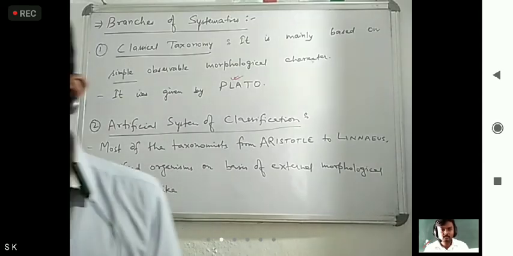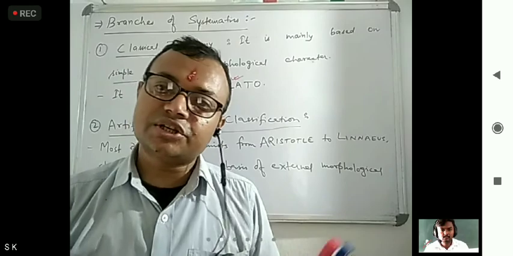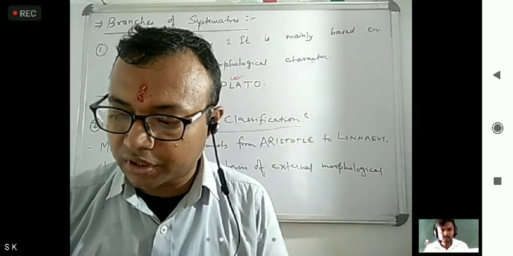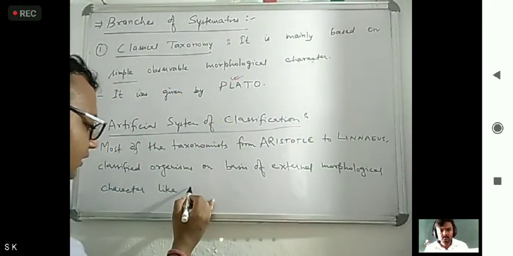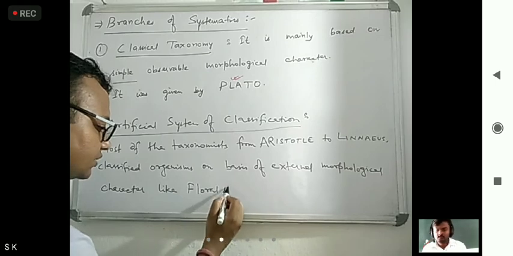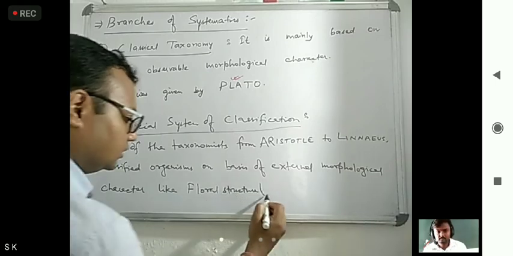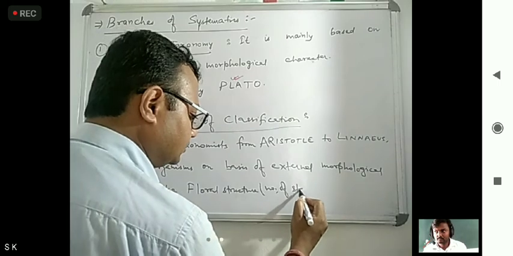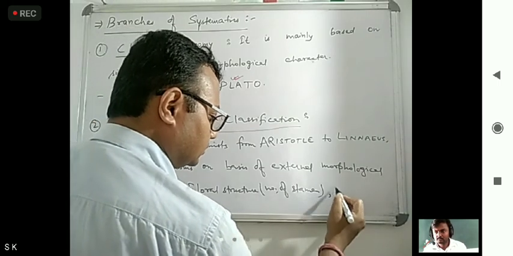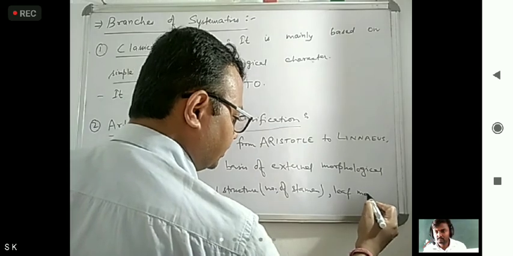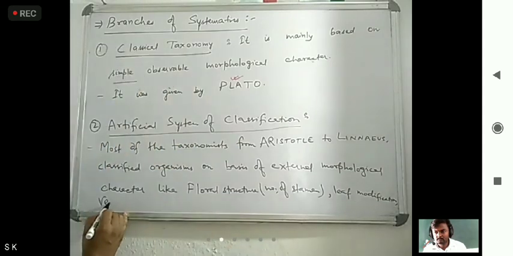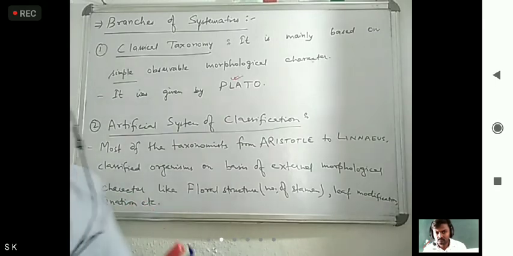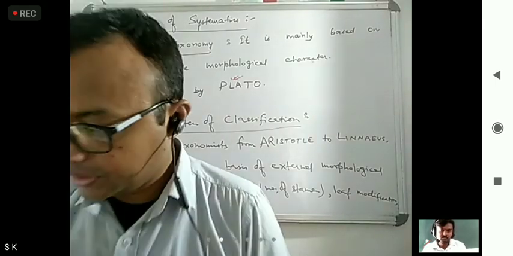Okay, and what was that character like? Floral structure, like number of stamens, leaf modification, venation, etc. So this is what the artificial system of classification is.